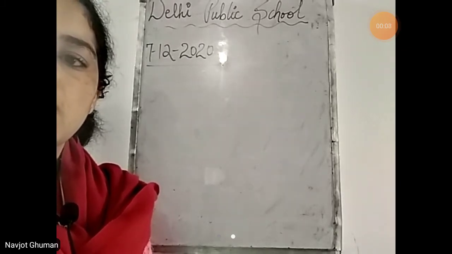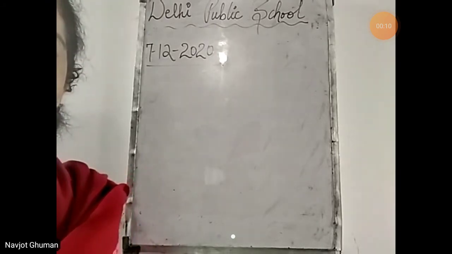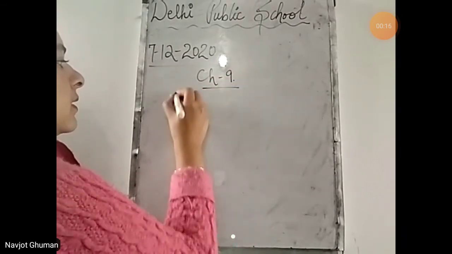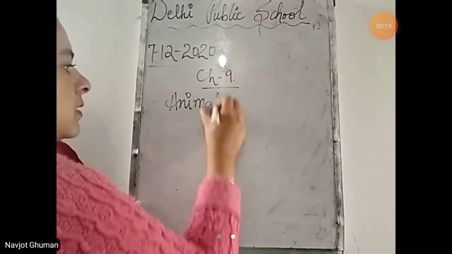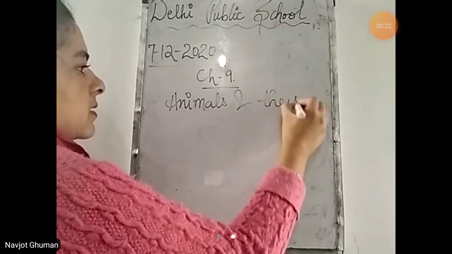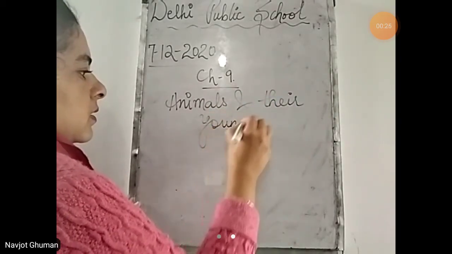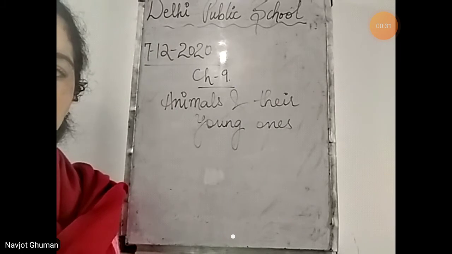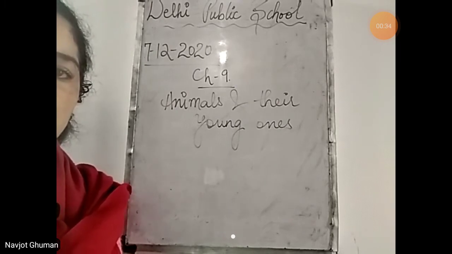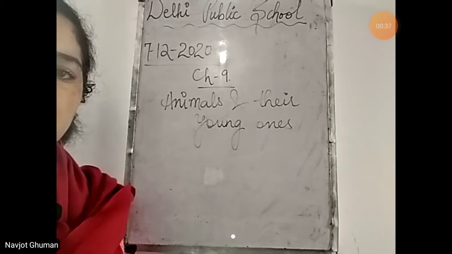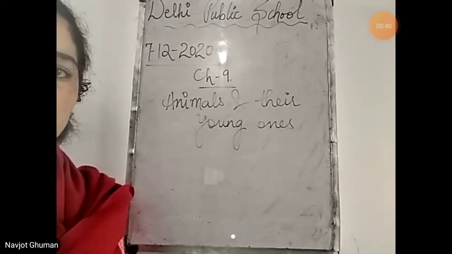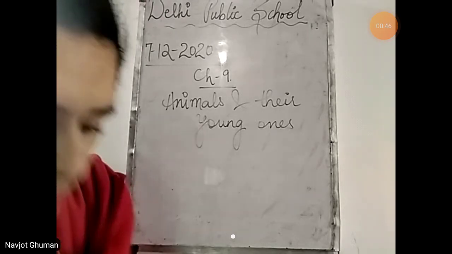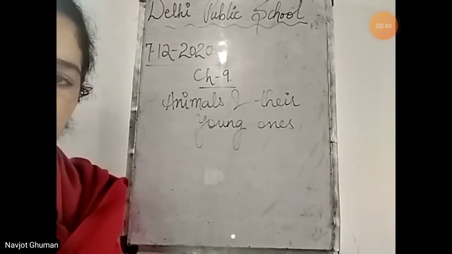Today we are going to start with a new chapter, chapter number 9, Animals and Their Young Ones. What we are going to study in this chapter is the animals and their babies. How animals give birth to the babies. Some animals give birth to babies, some animals lay eggs, and then the baby comes out from the egg. So now come to page number 95 of your book.